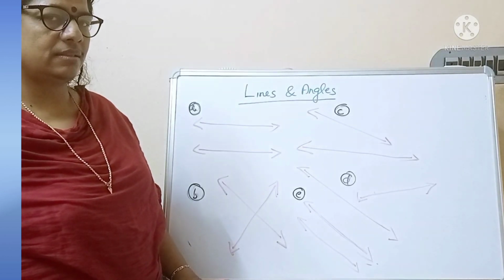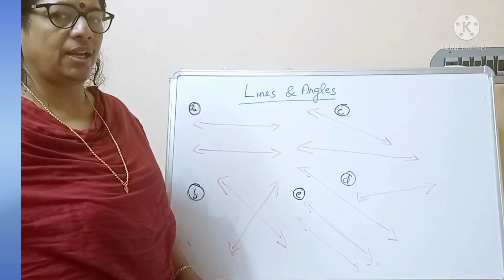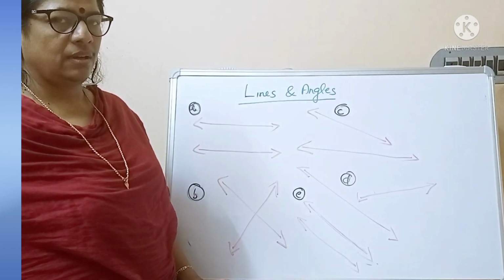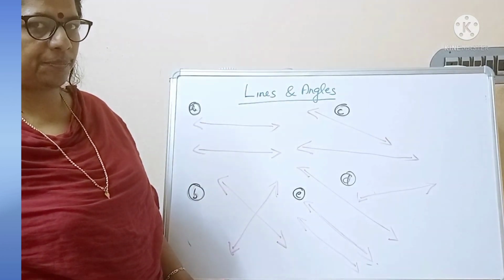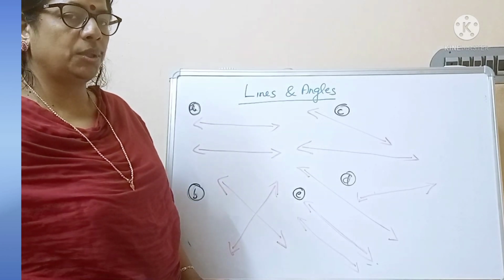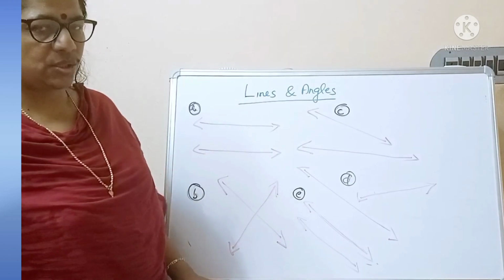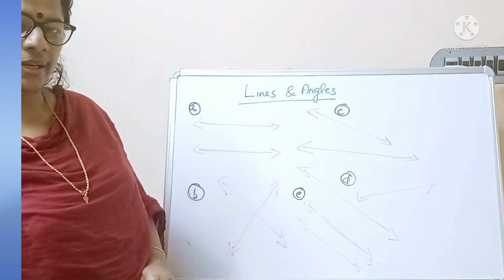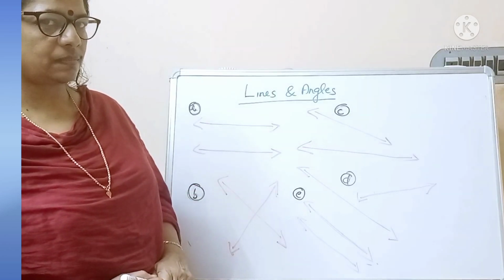Let us discuss some of the main points in the chapter Lines and Angles. Can you see some lines? We studied the basic concepts and how we can draw a line, line segment, etc. Here 5 sets of lines are there. Let us look. Some of them are different from others.